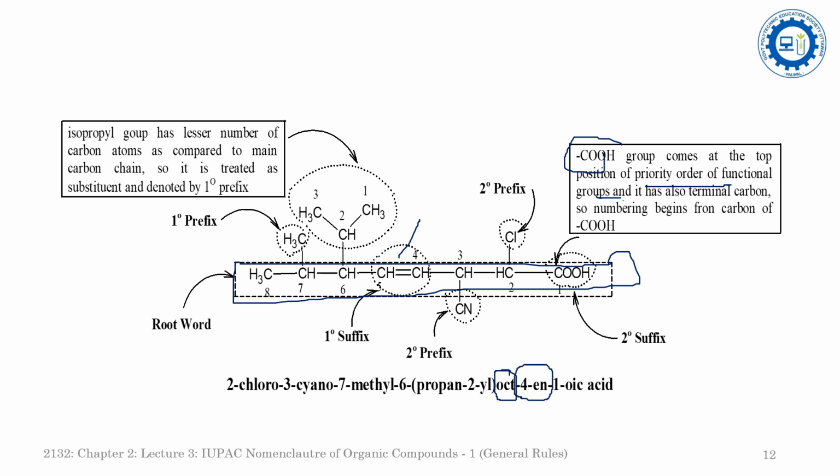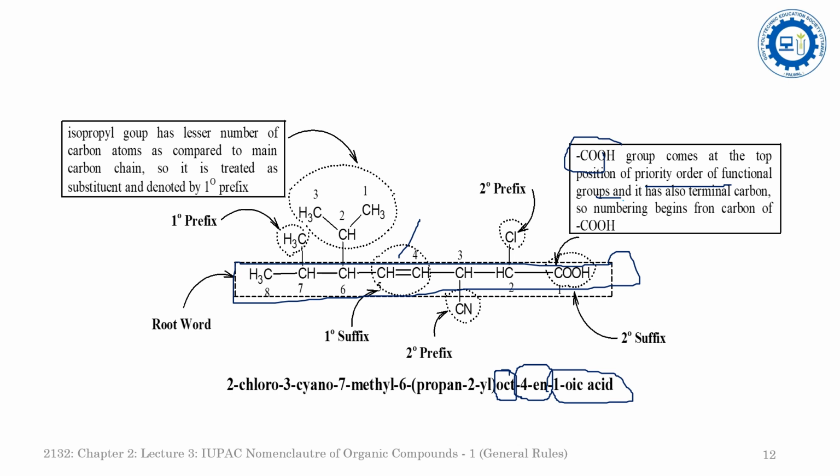The secondary suffix represents the functional group, but here there are three functionalities. In the priority order, the COOH comes first, so we will have to consider the carboxylic acid as the functional group, while the CN and the chloro group will be considered as substituents. So that's why the 1-oic acid is the secondary suffix.